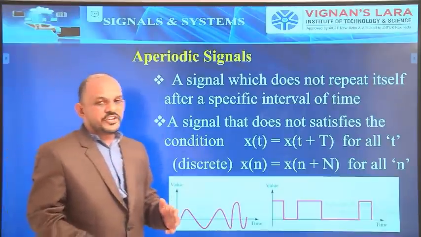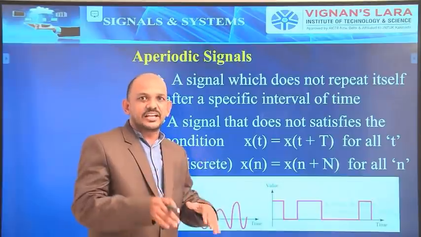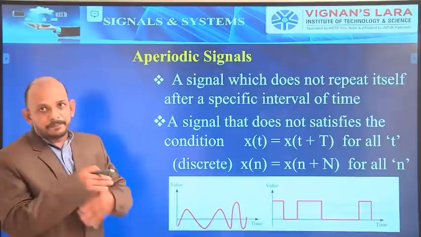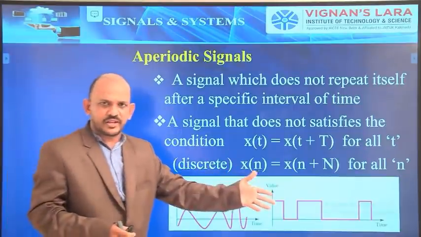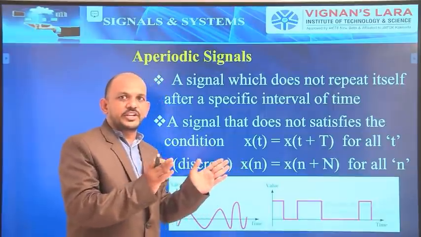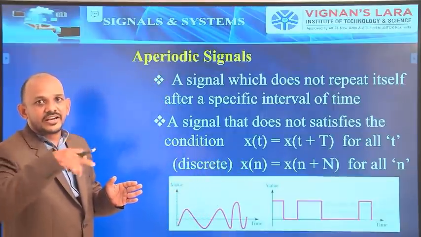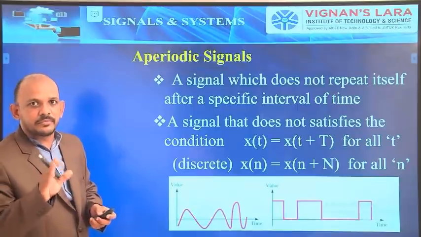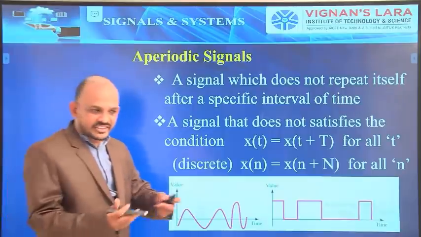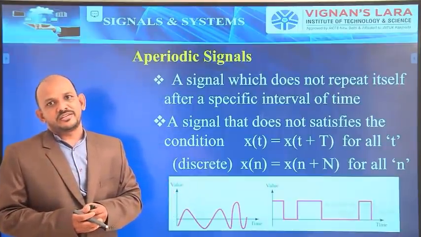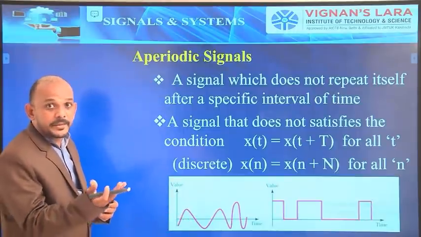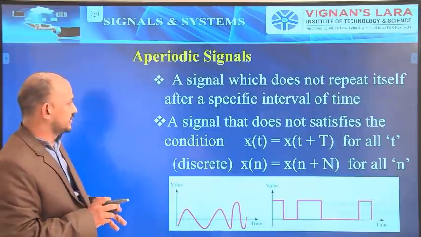So a signal which does not repeat itself at a specific interval of time, it is not repeating at regular intervals, then the signal is called an aperiodic signal. The signals which are not periodic may be called aperiodic signals.